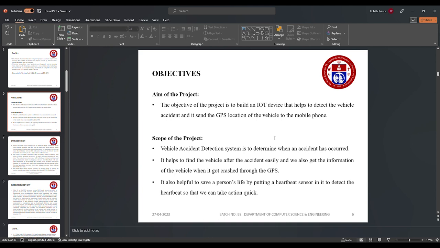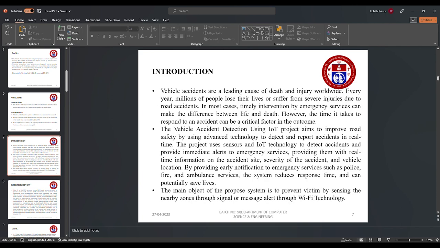We can also help the person who met with an accident by putting a heartbeat sensor, detecting the heartbeat to tell whether the person is dead or not.